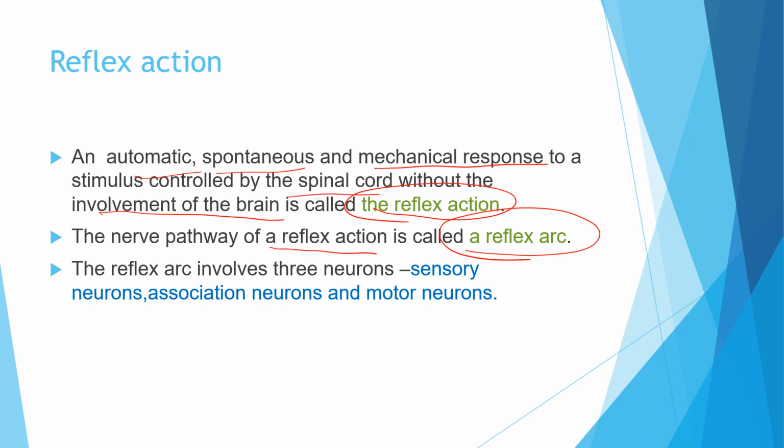Now the reflex arc involves 3 neurons. In the previous episode, if you have already gone through it, you know that there are 3 types of nerves: sensory, motor and mixed nerves. Like that, there are neurons also of different types: sensory neurons, association neurons and motor neurons. We will discuss the functions of these 3 neurons also. So let us now see what reflex action and reflex arc are, and what these 3 types of neurons are.